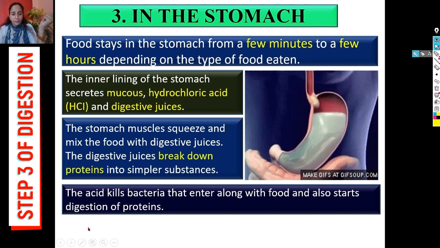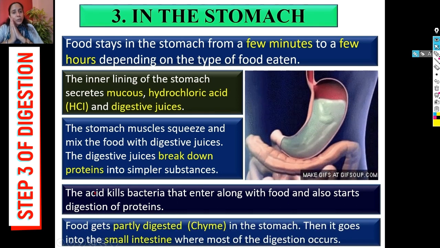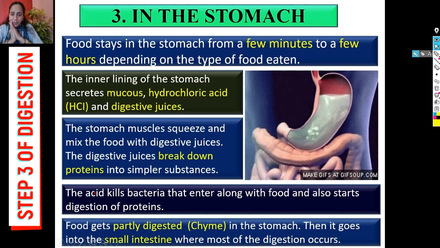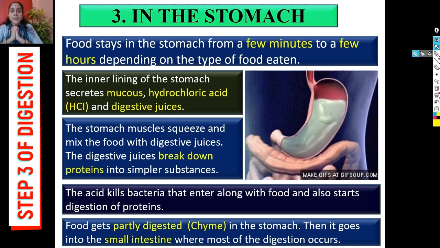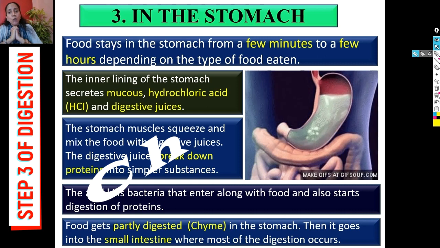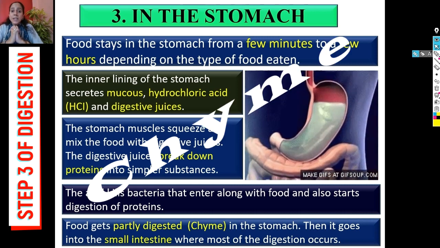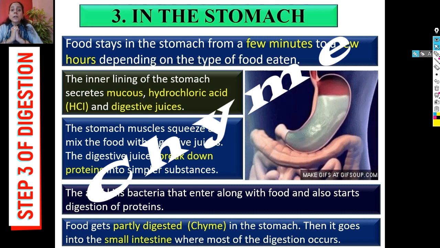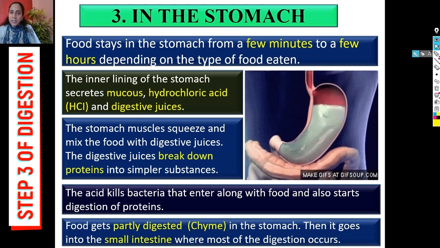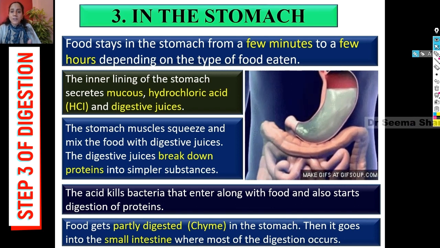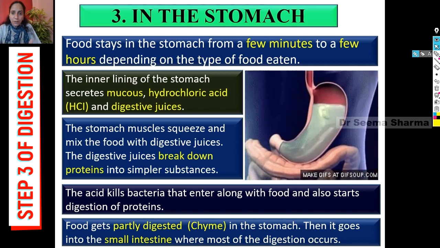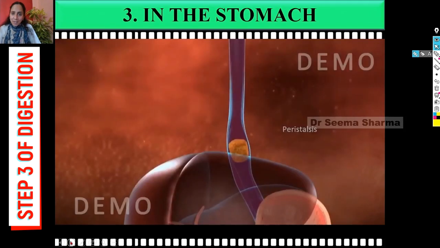Now what happens? The food gets partially digested in the stomach, and now this partially digested food is called chyme. Spelling is C-H-Y-M-E. CH is pronounced as K. So this partially digested food goes to the next part of the human digestive system, and that is the small intestine for further digestion. Now we are going to observe the same thing with the help of a visual clip.